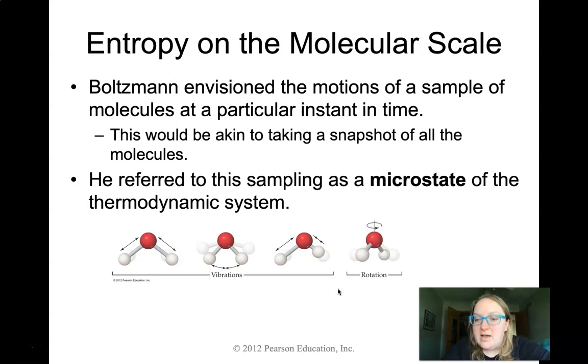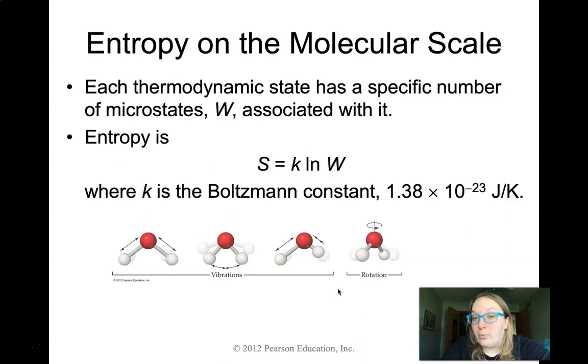Not an indicator of what's happening all the time, just an indicator of what's happening at one point. And from there, he actually associated an entropy equation that takes into account the Boltzmann constant and the number of microstates associated with one specific molecule.